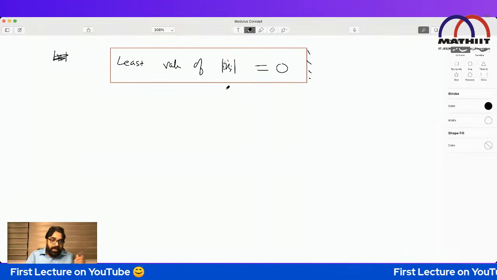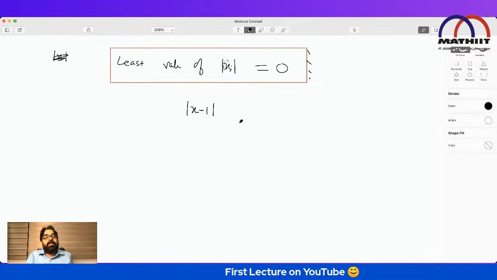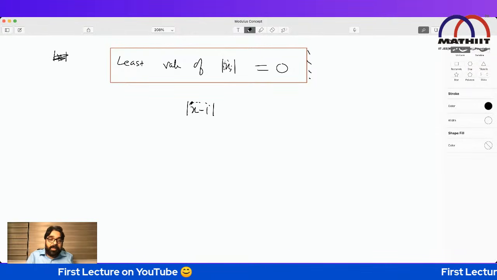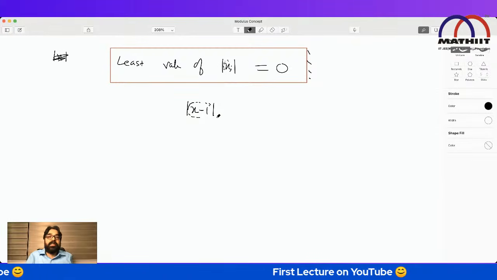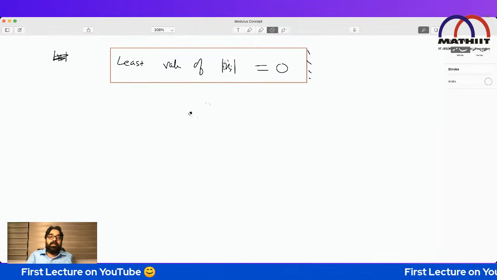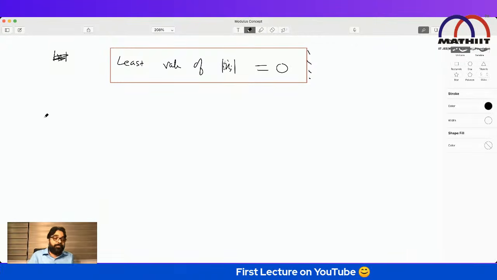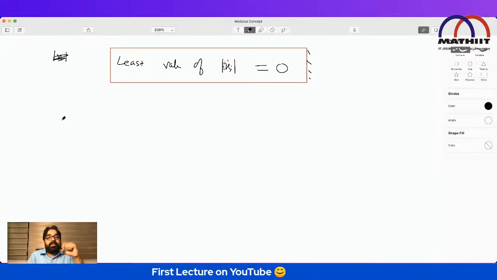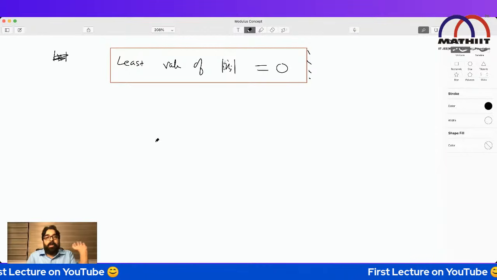Now, if I ask you what is the least value of mod of x minus 1? This is also 0, because it will be least when the inside becomes 0, and this is 0 at x equal to 1. That is the least value. The minimum value of any mod expression is when the inside quantity becomes 0. One single mod is okay, we can tell very clearly, there is no problem.